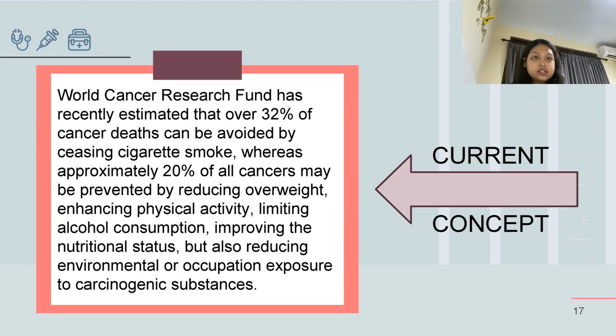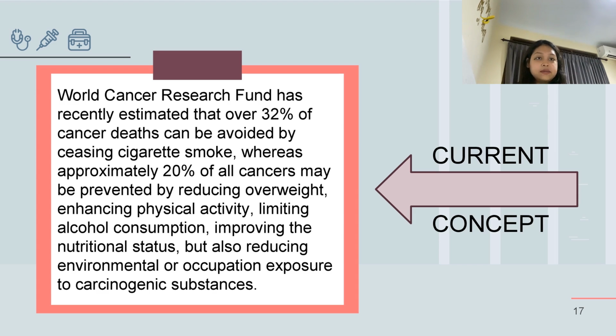The World Cancer Research Fund has recently estimated that over 32% of cancer deaths can be avoided by ceasing cigarette smoking, whereas approximately 20% of all cancers may be prevented by reducing overweight, enhancing physical activity, limiting alcohol consumption, improving nutritional status, but also reducing environmental or occupational exposure to carcinogenic substances.